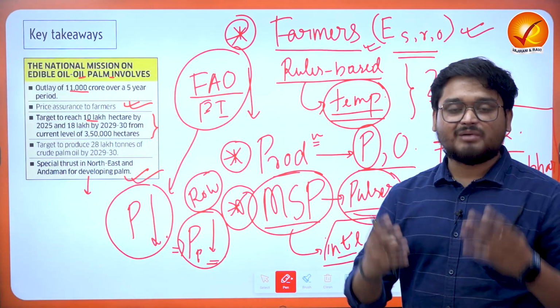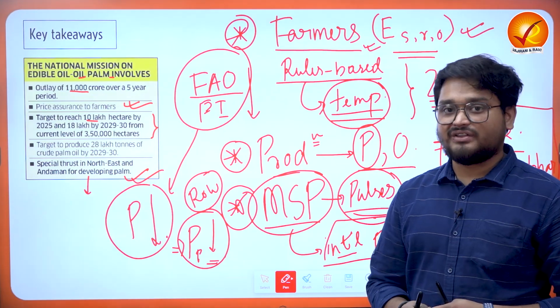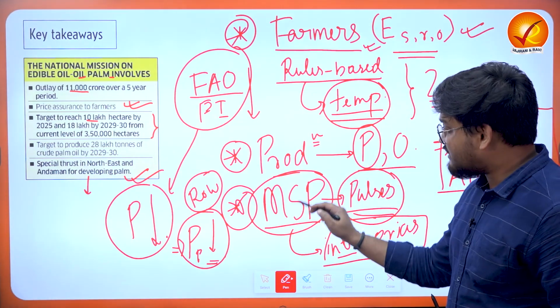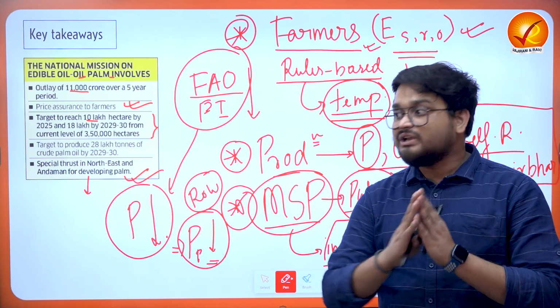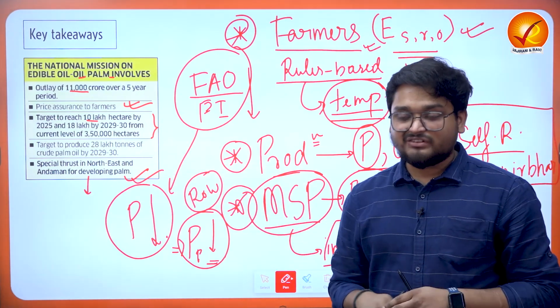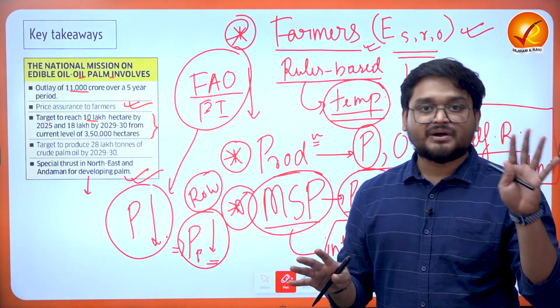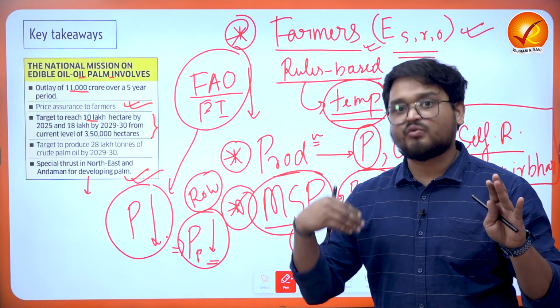Now where will the farmers be going? That is what we have to understand. In India also, we find that the implementation of MSP is not uniform across the country. It is mainly some states such as Chhattisgarh, Punjab, and Haryana that have implemented MSP quite well.